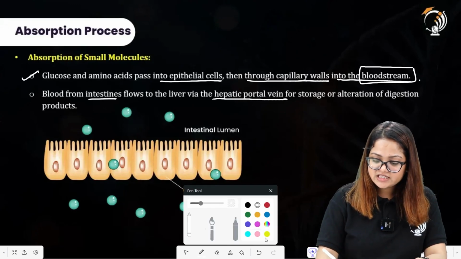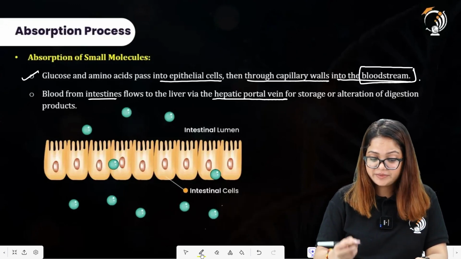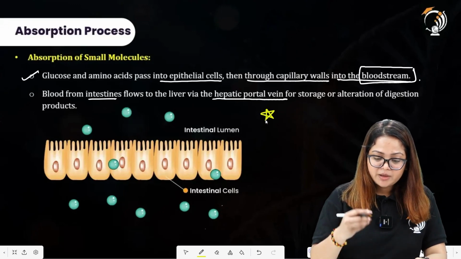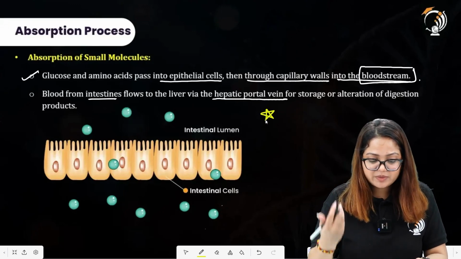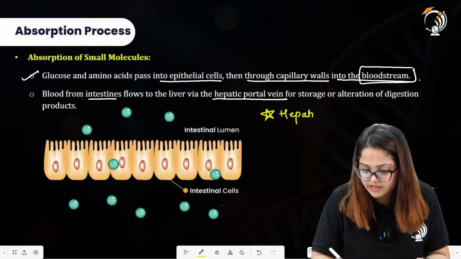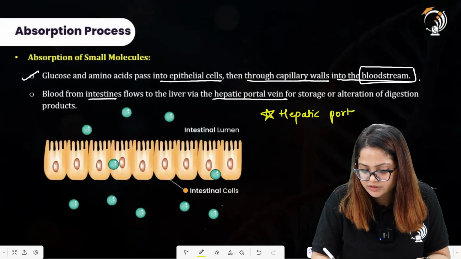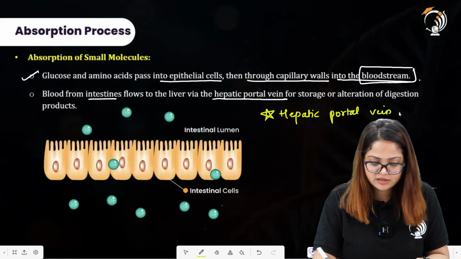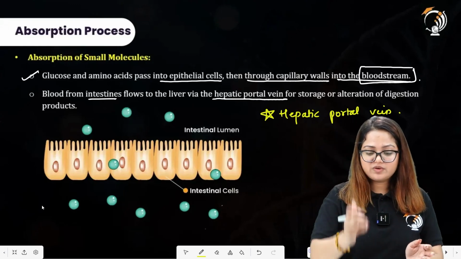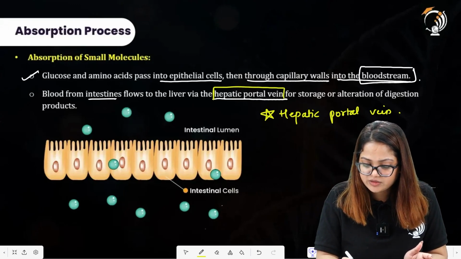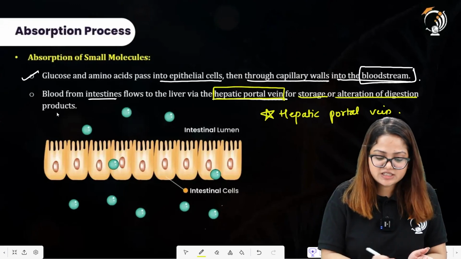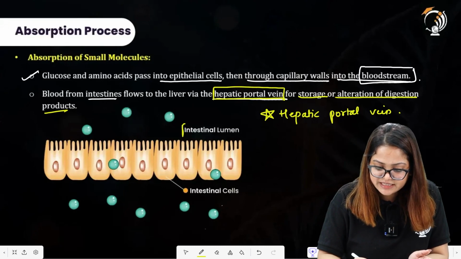So one question has come directly from this statement: what is the name of the vessel by which the liver is supplied with the nutrients? Here we have the hepatic portal vein for that. What was the statement here? Blood from the intestine flows to the liver via the hepatic portal vein for storage or alteration of the digested products. Alright, this is the intestinal lumen.